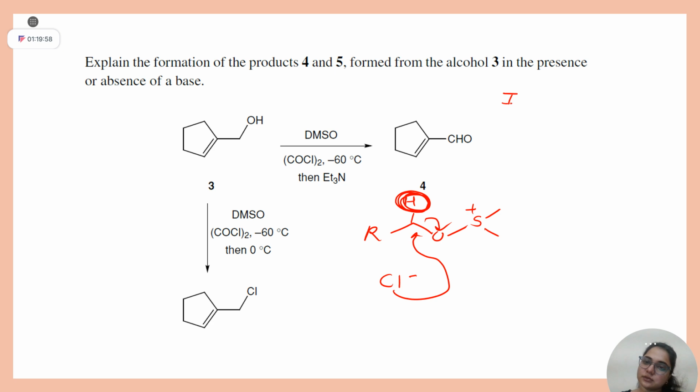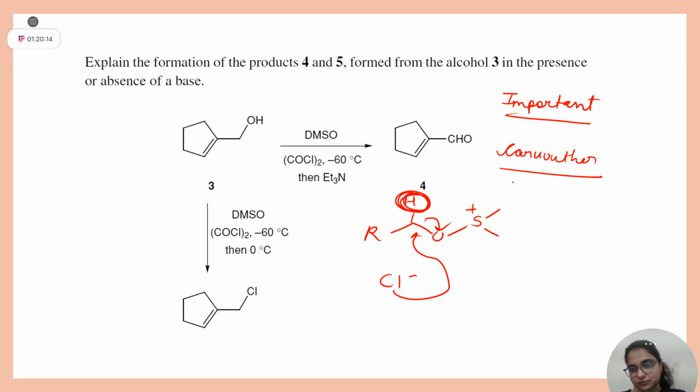Important. For this question, for detailed study, you can follow Carruthers, okay? In that book, this question is there. But you know the essence.